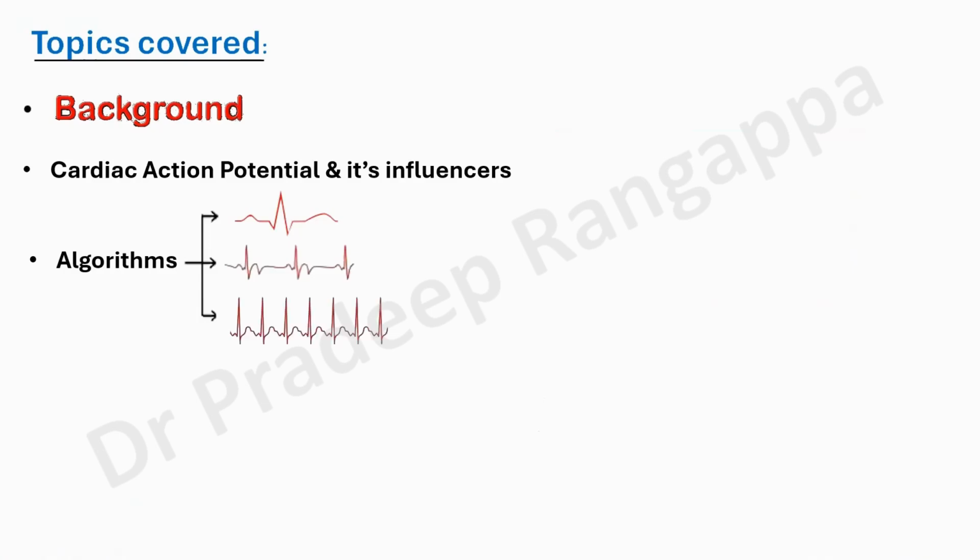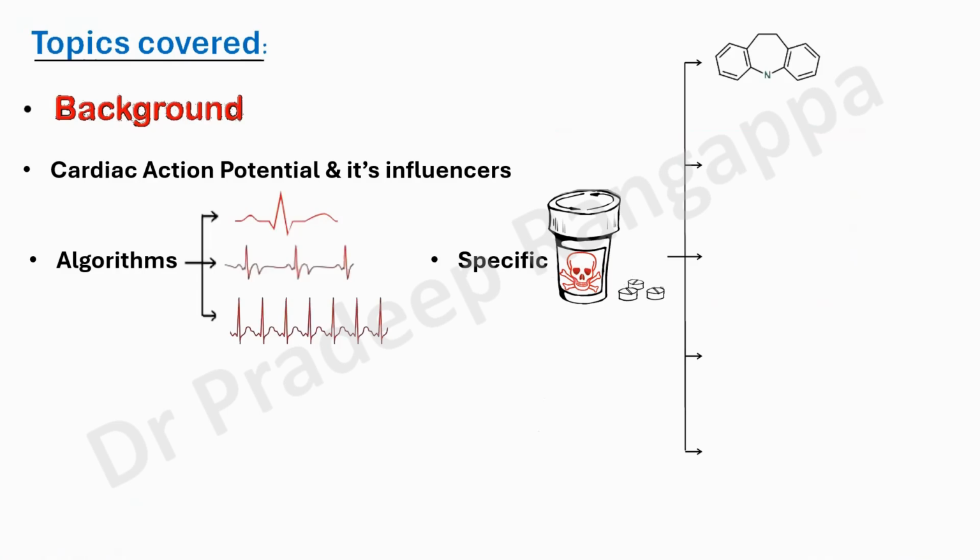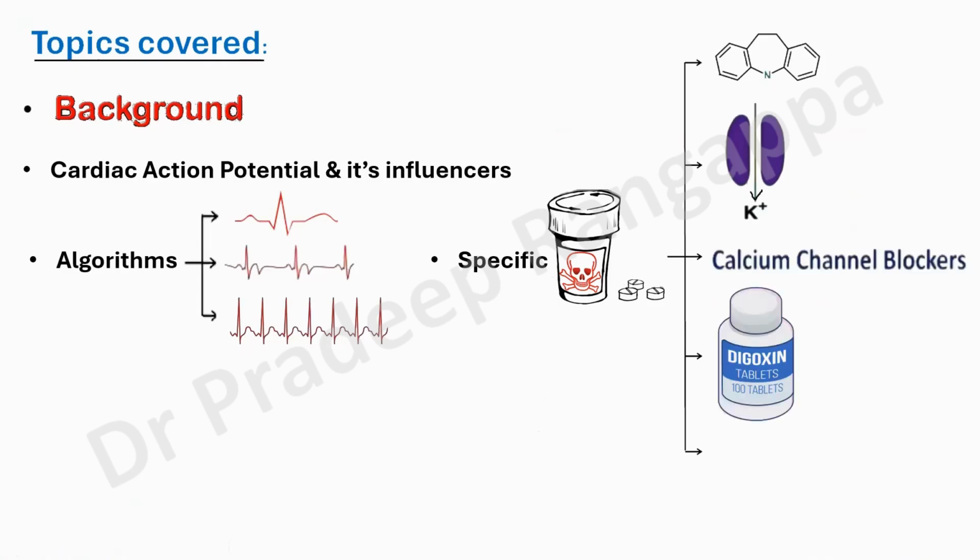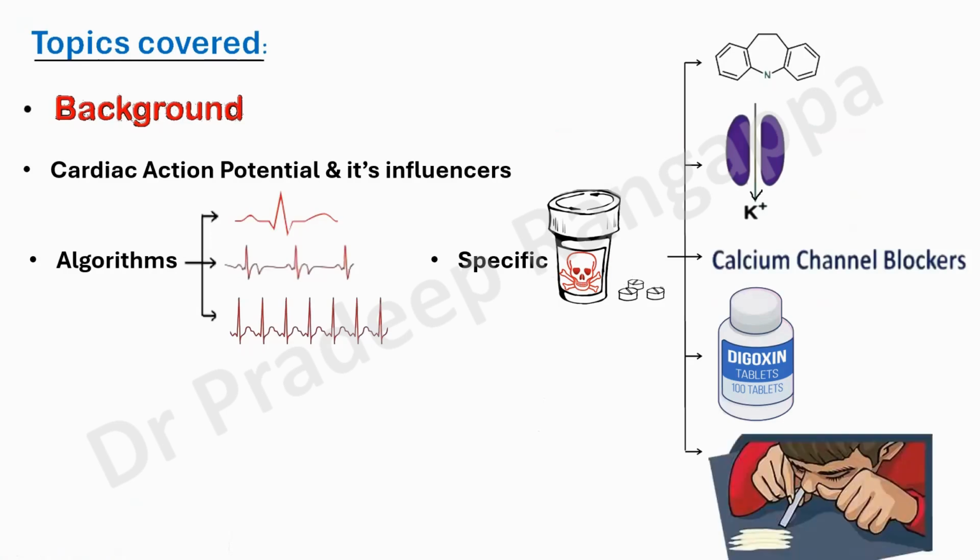But let me caution all my audience that there is a lot of overlap between drugs that cause ECG changes. Then we'll move into specific drugs which are commonly seen in SA, because we really don't want to speak on very unusual drugs. The commonest culprit is usually tricyclic antidepressants. I just put three cycles as the chemical structure. And we look into potassium channel blockers and sodium channel blockers. Most of the categorization of the drugs that cause ECG changes comes under potassium channel blockers and sodium channel blockers. And we'll talk about calcium channel blockers, digoxin, which is very commonly used and seen as well. And we'll look into some drugs of abuse like cocaine.